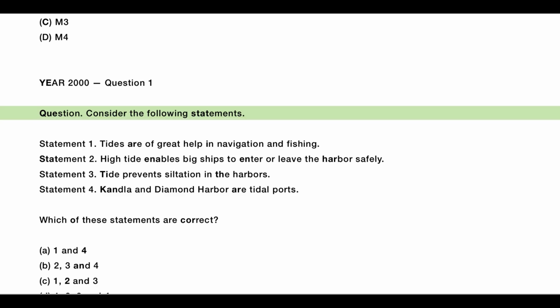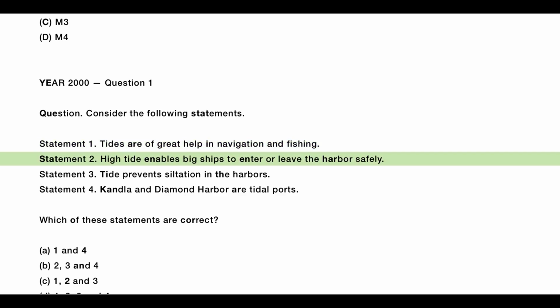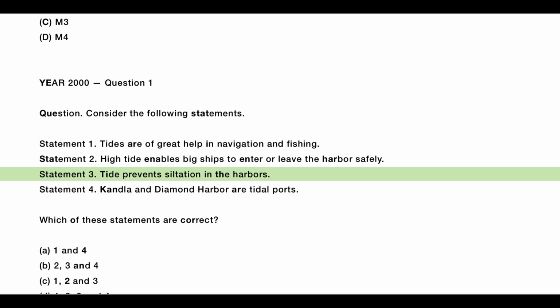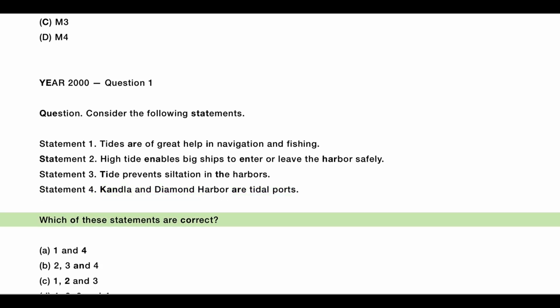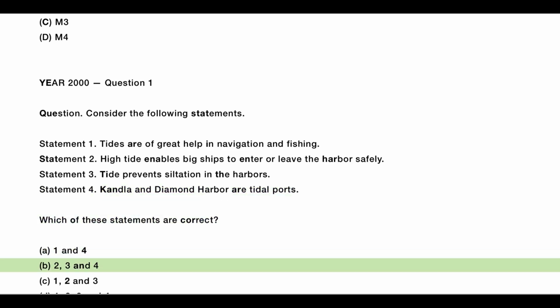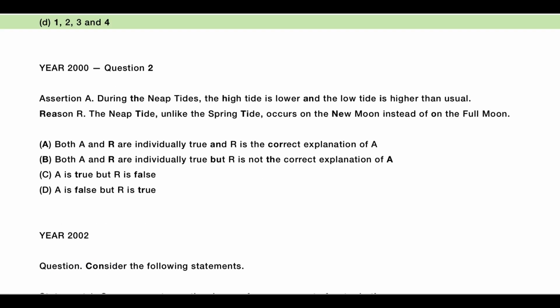Year 2000, Question 1. Consider the following statements. Statement 1. Tides are of great help in navigation and fishing. Statement 2. High tide enables big ships to enter or leave the harbor safely. Statement 3. Tide prevents siltation in the harbors. Statement 4. Kandla and Diamond Harbor are tidal ports. Which of these statements are correct? A. 1 and 4, B. 2, 3 and 4, C. 1, 2 and 3, D. 1, 2, 3 and 4.